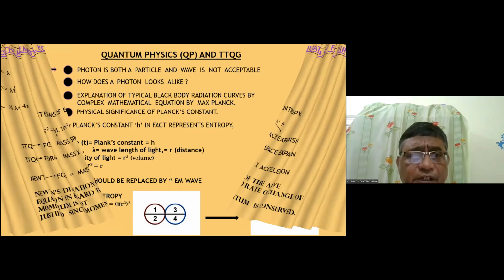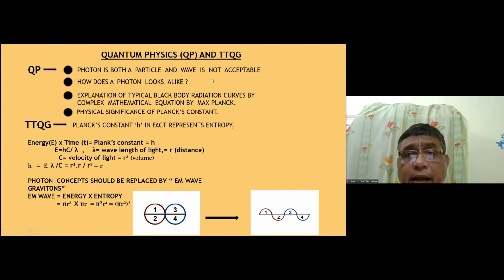Now we pass on to quantum physics. Photon is said to be both a particle and wave. It is not acceptable. How does a photon look like? No one can answer. Blackbody radiation curves were explained by Max Planck with some complex mathematical equation which is difficult to understand. And the physical significance of Planck constant we do not know, but in TTQG in 2 lines we have derived that Planck constant is nothing but entropy. You see from this mathematical equation it is proved.